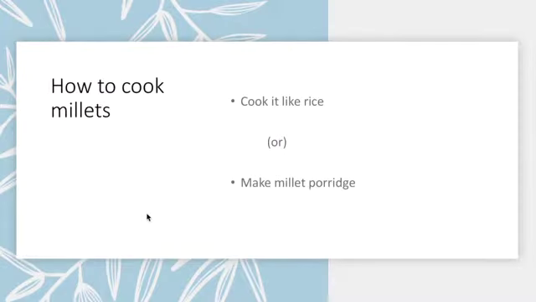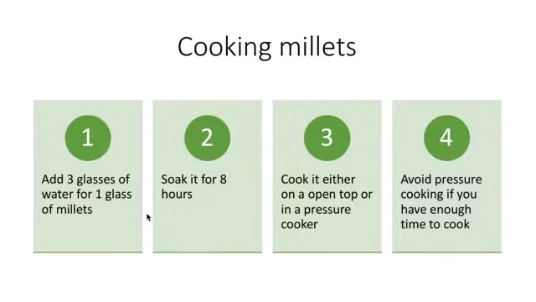Cooking millets is essentially of two types. Cook it like rice or make millet porridge. Cooking it like rice, add 3 glasses of water for 1 glass of millet. Soak it for 8 hours. Cook it either in an open top vessel or in a pressure cooker, but avoid pressure cooking if you have enough time to cook. Pressure cooking is not that much good.